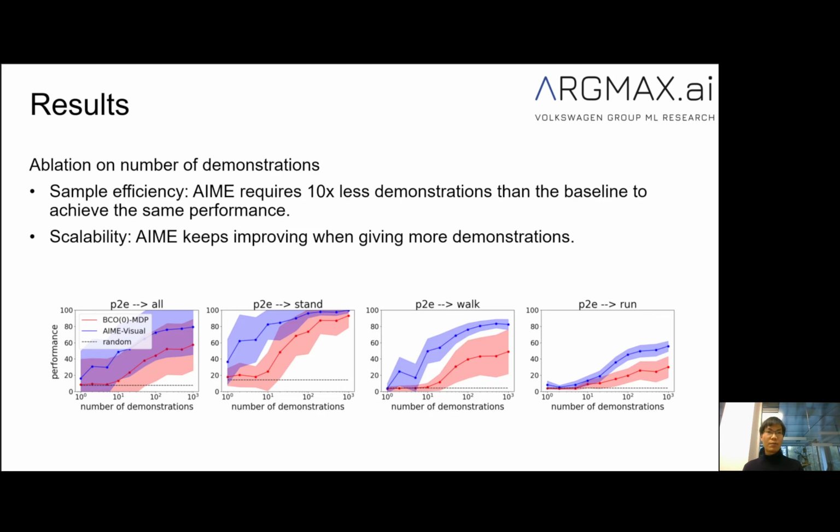We also conduct evaluations on the number of demonstrations needed for AIME. We can see from the figure that AIME possesses 2 desired properties. The first is sample efficiency, in that it requires 10 times fewer demonstrations to get the same performance as the baseline. And the second is scalability, in which the performance keeps increasing as more demonstrations are given.